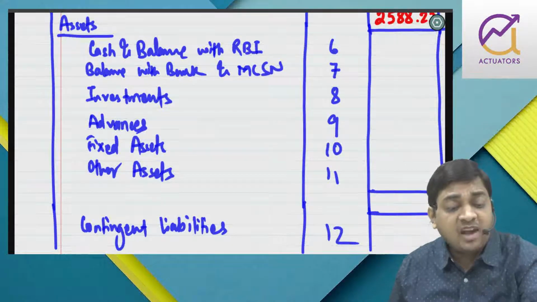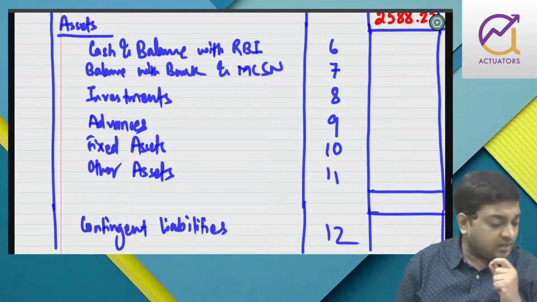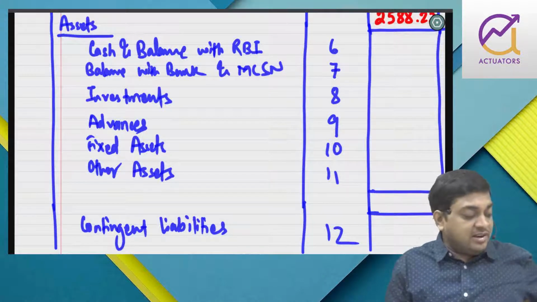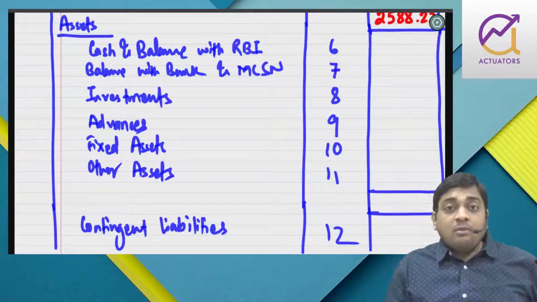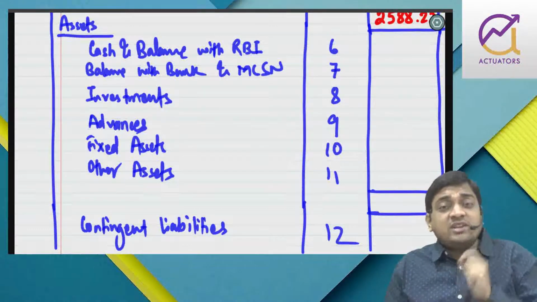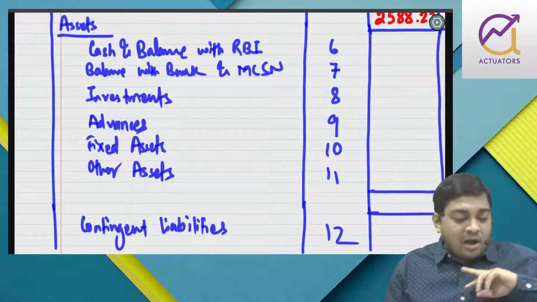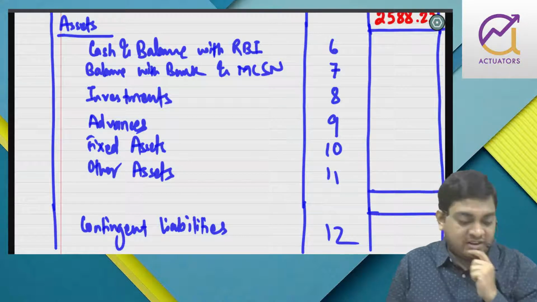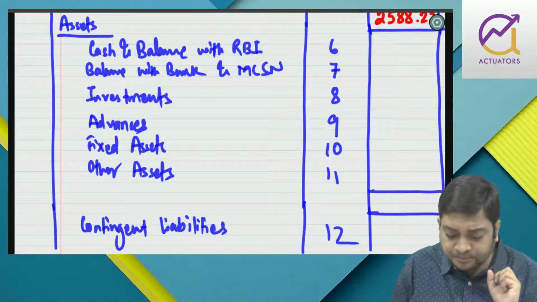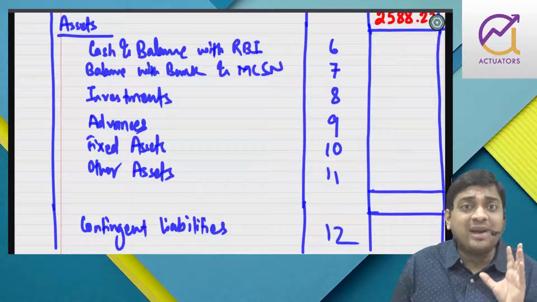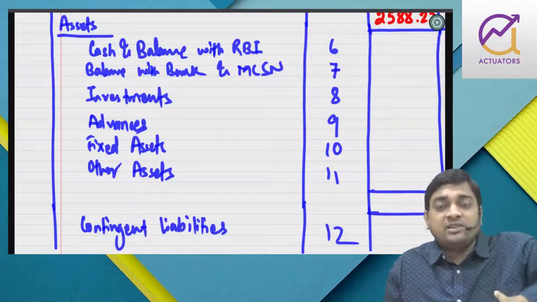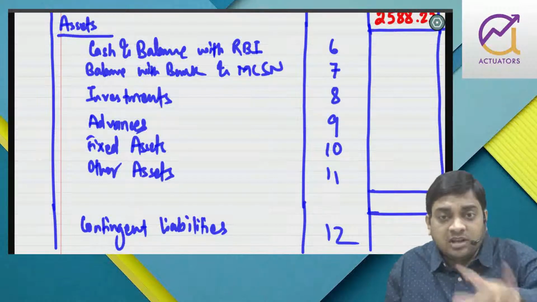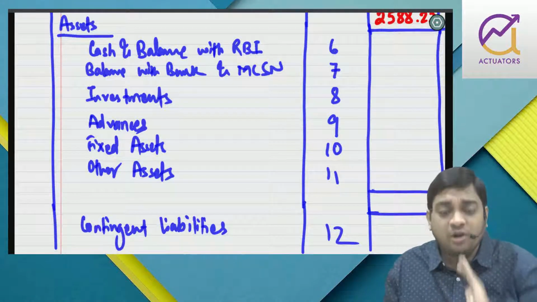Now, in the given problem, they have told us to calculate cash reserve required and statutory liquid reserve required. Now, cash reserve ratio you have to maintain with RBI, so you are going to show the transfer as well for maintaining that cash reserve ratio. However, SLR is funds available with you. For that, you don't have to transfer. You have to simply show whether it is maintained or not.